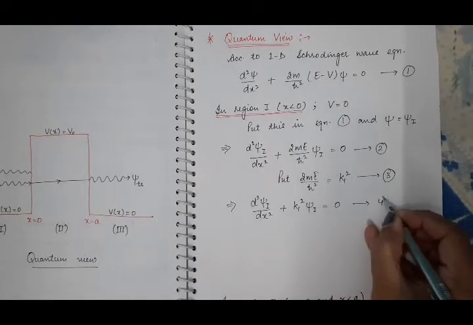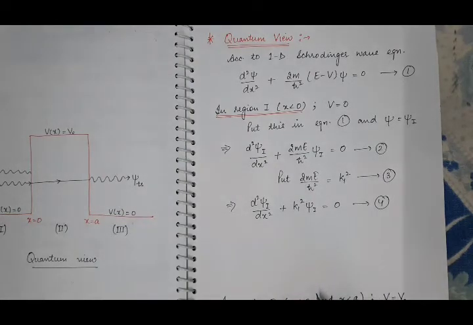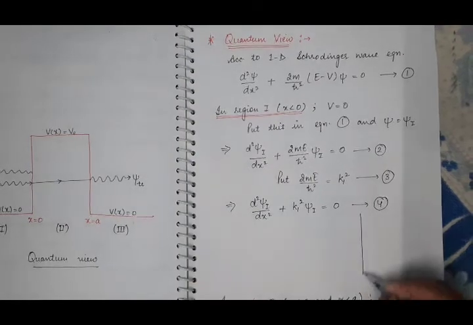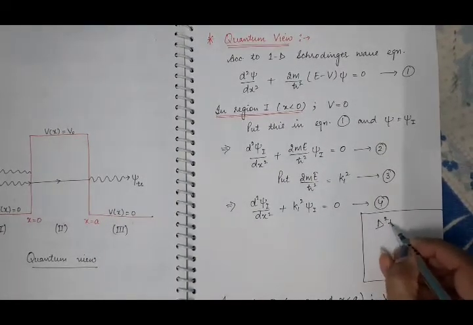This is equation 4. And this is a second order differential equation whose solution we can find by writing its auxiliary equation D² + k1², which I have already told you in the previous articles. So this is rough work.